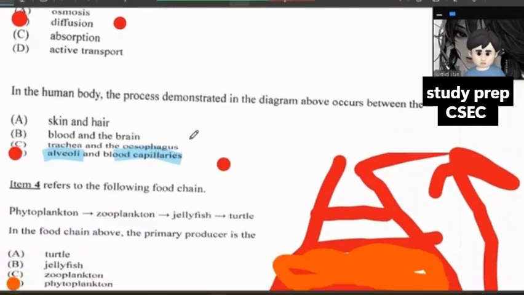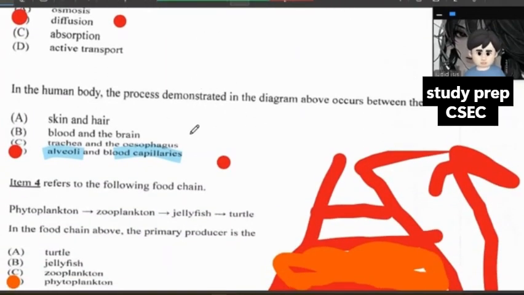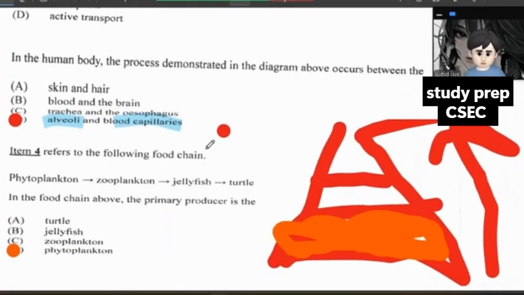In the human body, the process demonstrated in the diagram above occurs between alveoli and blood capillaries. That's where diffusion usually occurs. It cannot occur in the trachea or the esophagus, or in the skin or the hair. It could occur in the blood, but not the brain. So diffusion occurs in the alveoli and the capillaries.